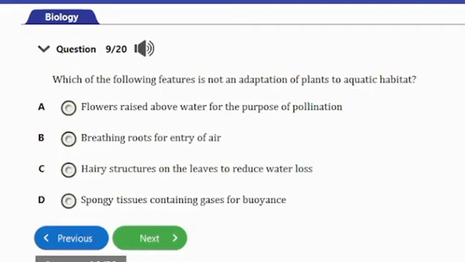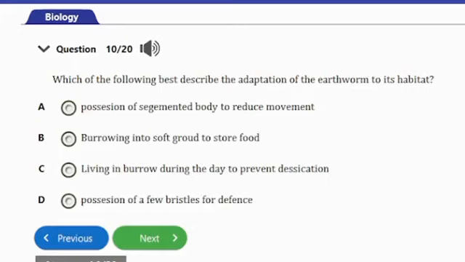So guys, the answer to this question is option C here, and that's hairy structures on the leaves to reduce water loss. Actually, this option is not an adaptation of plants to aquatic habitats. Rather, it is an adaptation of plants to arid or dry habitats. So that's the answer to this question. So let's consider the next question.